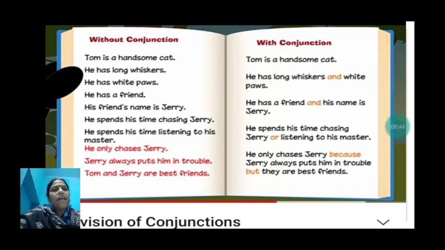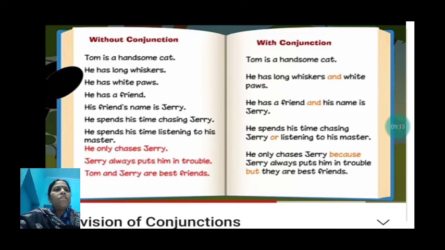He spends his time chasing Jerry. He spends his time listening to his master. Now see, he spends his time chasing Jerry or listening to his master. So what happens? This Tom has an option over there. Most of the time, what he does, he spends his time chasing Jerry or listening to his master. What the master is saying, he spends his time like that.